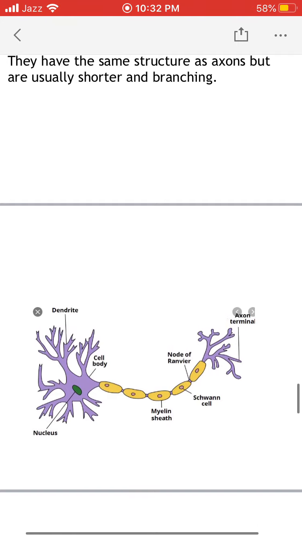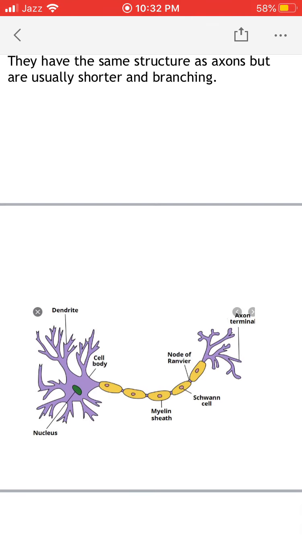So here in this diagram you can see the cell body, and within the cell body there is present a nucleus. From this cell body, you can see the purple colored extensions, and these are the dendrites. Then you can see a yellow colored extension.